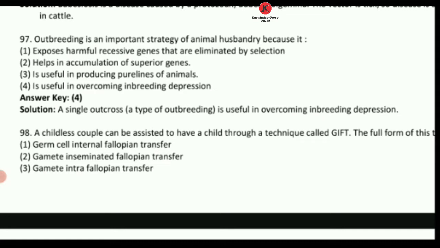We have understood the types of outbreeding: outcross, crossbreeding, and interspecific hybridization. A single outcross overcomes inbreeding depression, where productivity and fertility of the organism is reduced. So for 97, answer number 4 is going to come.